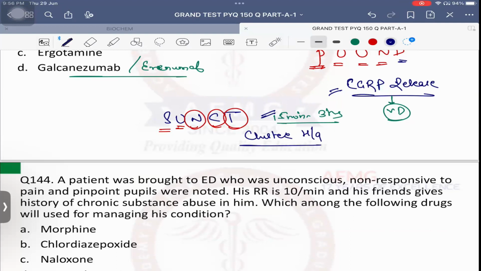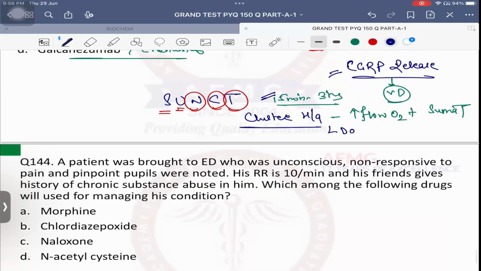What is the drug of choice for cluster headache? Very good. First is high flow oxygen along with sumatriptan. What is the drug of choice for prophylaxis? Calcium channel blocker known as verapamil.